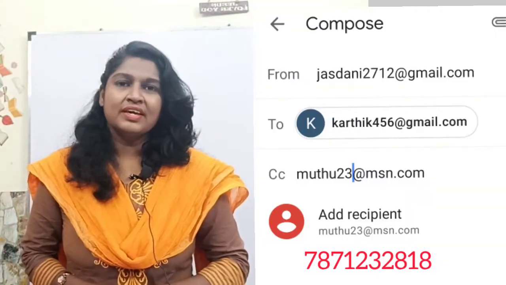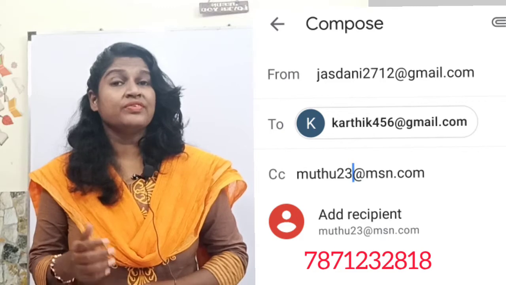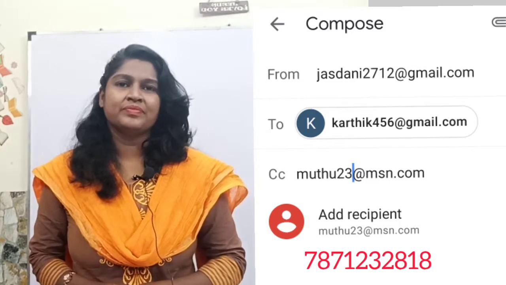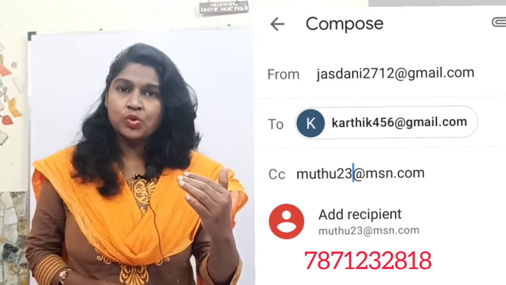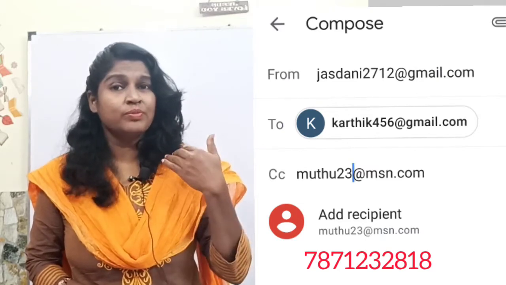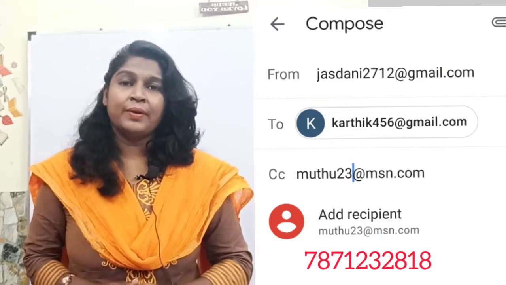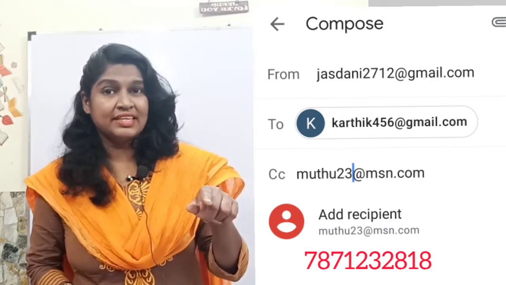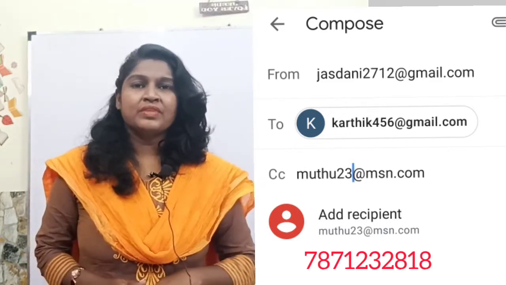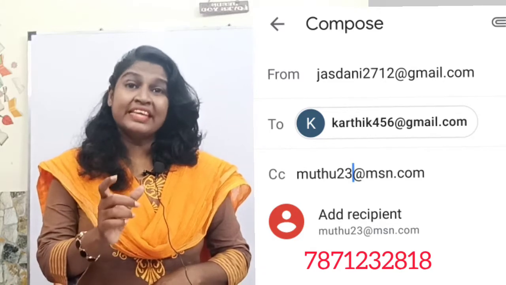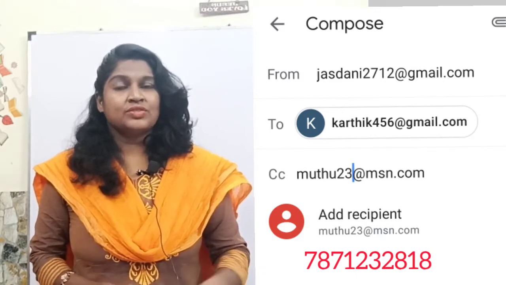To start with, there is a from column where we fill in our email ID, in other words, the sender's email ID. Below that, we see the to column where we type the receiver's email ID or to whomever we want to send the mail to. Just below that, there is a column indicating CC, referring to carbon copy. If we want somebody else to receive a copy of our email, we type in their address in that column. So this is regarding the sender and the receiver.